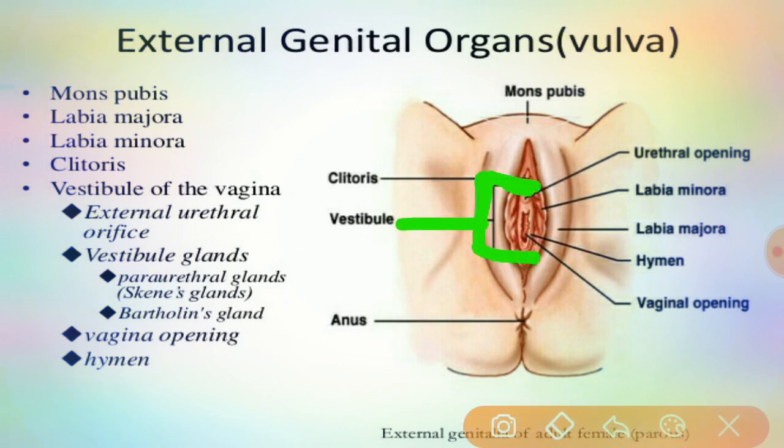It is bounded anteriorly by the clitoris and posteriorly by the fourchette. In the next picture we can see where the fourchette is present. On either side, the vestibule is bounded by the labia majora and the labia minora.